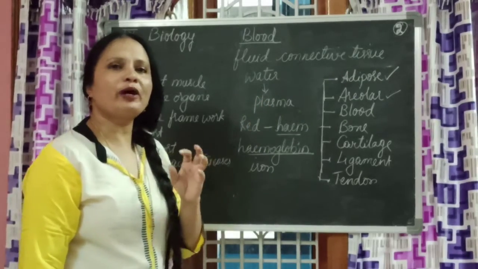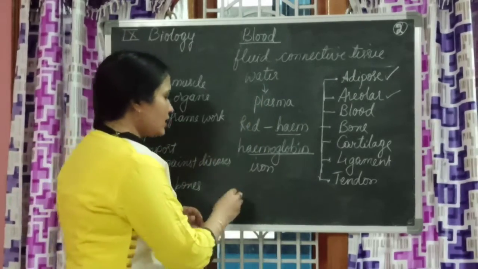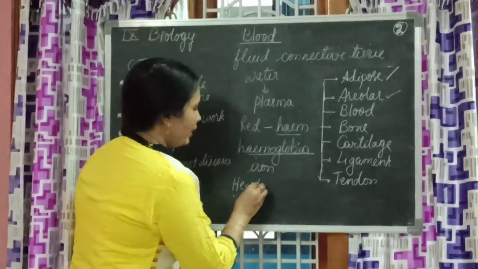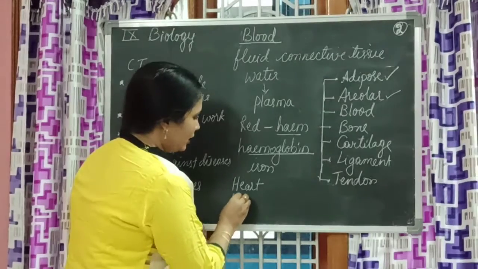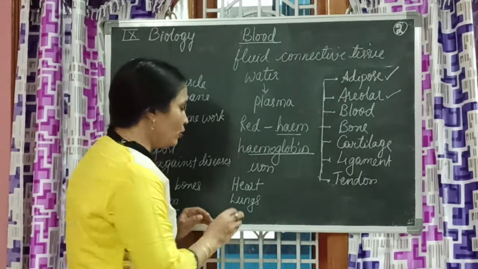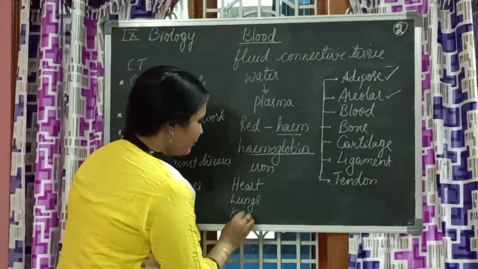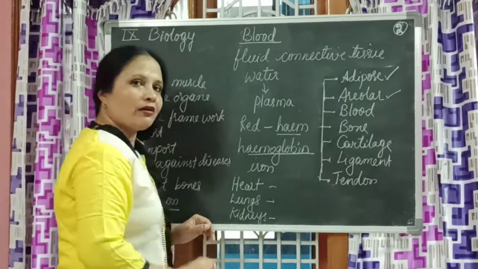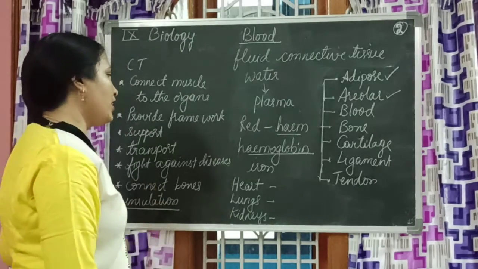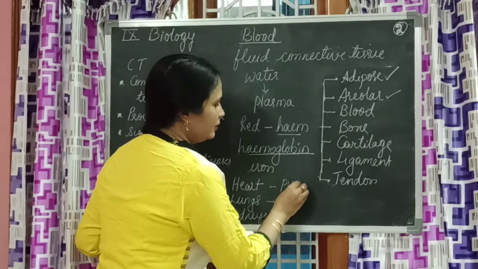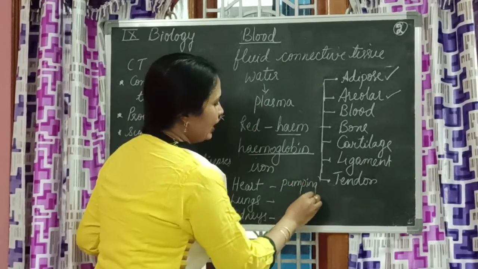And what pumps blood? Let us notice three important organs. Heart. Blood means we always think of heart. Other organs we won't think of. But for your understanding I am telling you, lungs and kidneys. Keep this in mind. It doesn't mean that other organs are of no use. The digestive system is helping in replenishing the nutrients and all that. Heart is for pumping blood.